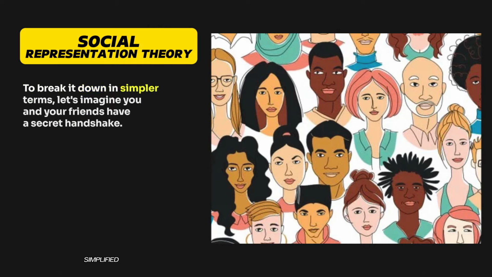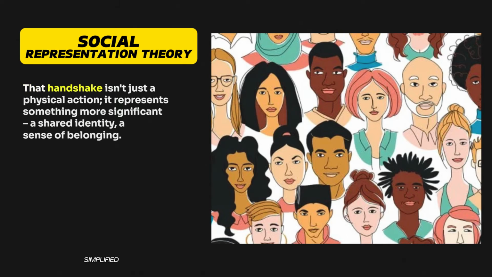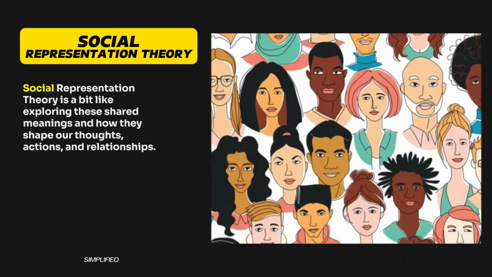To break it down in simpler terms, let's imagine you and your friends have a secret handshake. That handshake isn't just a physical action, it represents something more significant, a shared identity, a sense of belonging. Social representation theory is a bit like exploring these shared meanings and how they shape our thoughts, actions, and relationships.